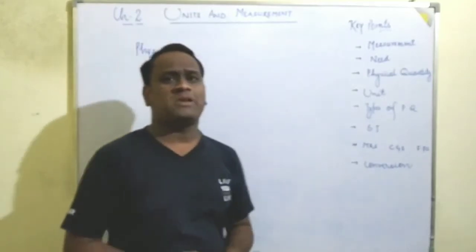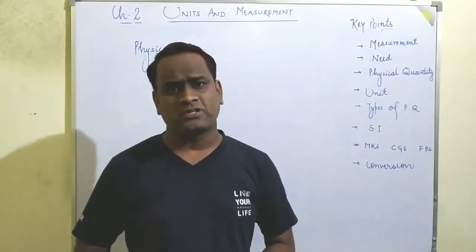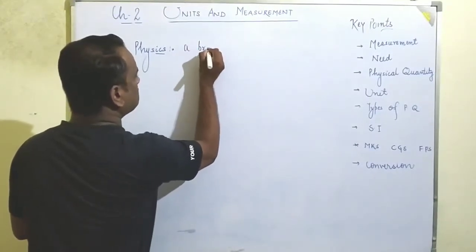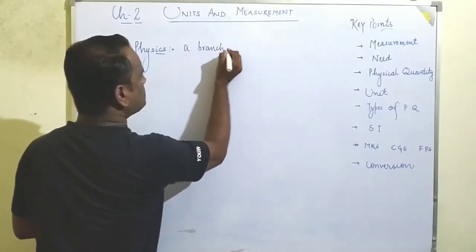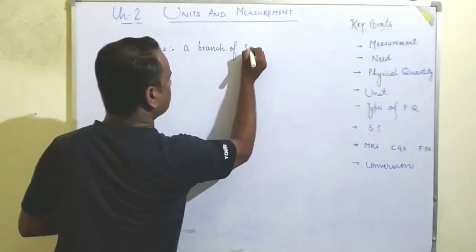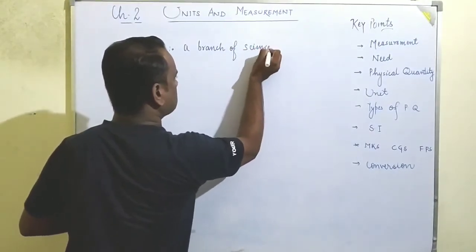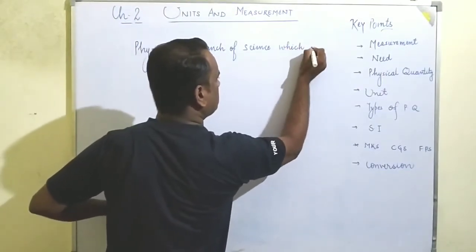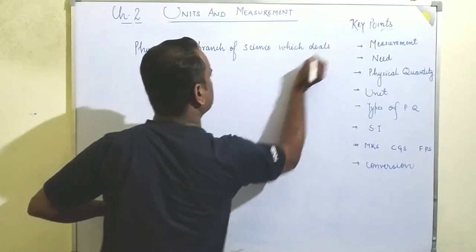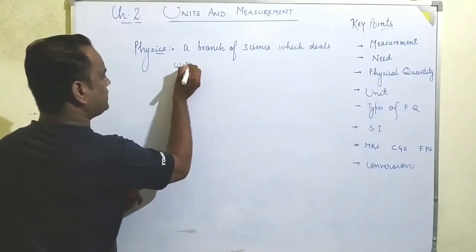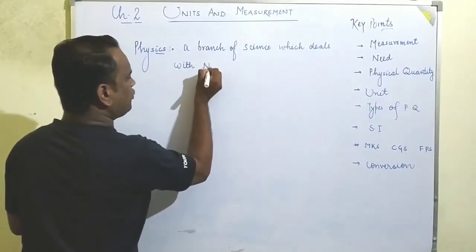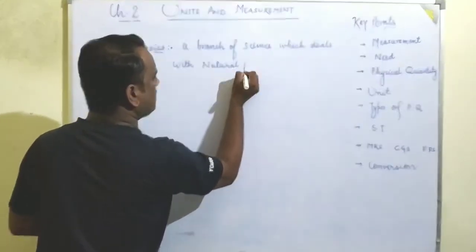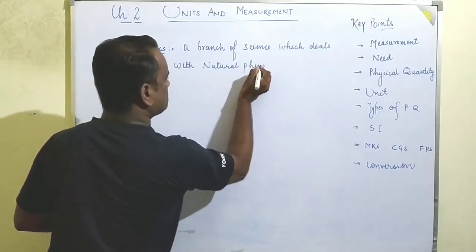all the natural phenomena which may happen in our universe. So it is a branch of science which deals with natural phenomena. Okay.